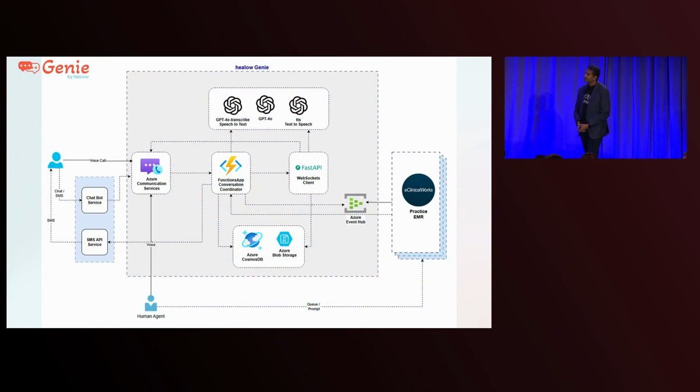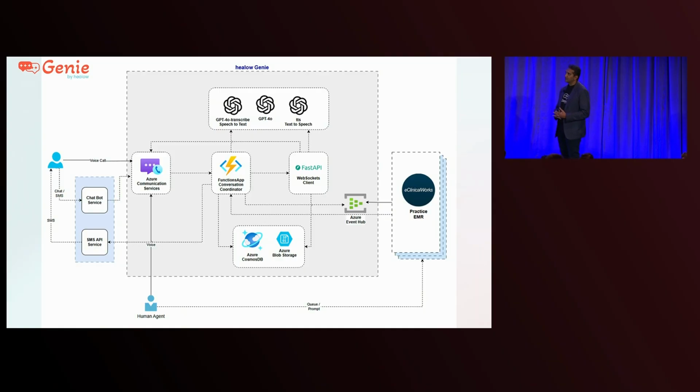Here's just a quick snapshot of the architecture of this product. As you can see, on the left side, you have the patient who can call, text, or come through the practice website through a chatbot. We use Azure Communication Services to route that information.